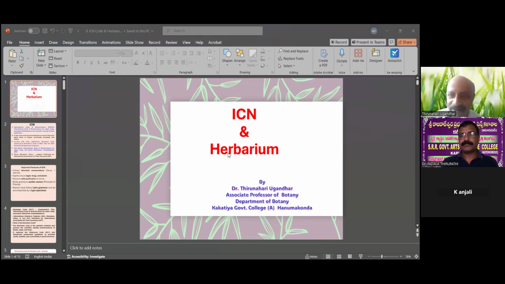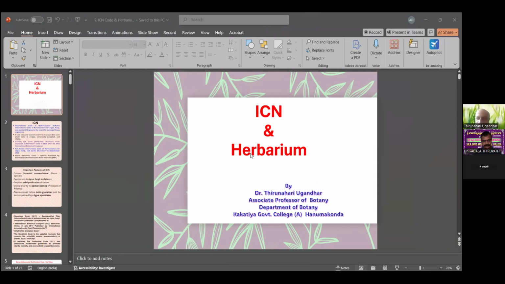ICN and herbarium. How many codes of taxonomy are there in nomenclature? What are the important rules in nomenclature? What is the present code to give the name of the plants? It's called nomenclature.